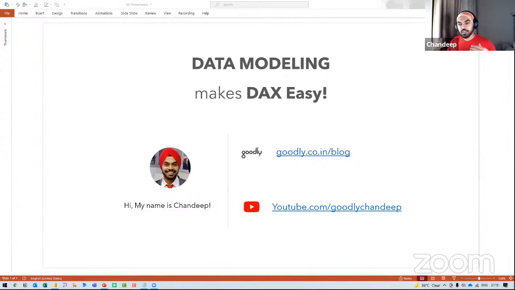And I will be specifically focusing on how you could build a relationship at the back so that your calculation and your DAX becomes ridiculously easy. That's what I will be talking about. And perhaps I'll also talk about how, if we did not do the data modeling, we would have to write some pretty sophisticated DAX to drive the calculation. So I'll show you both approaches, and then you can decide for yourself.